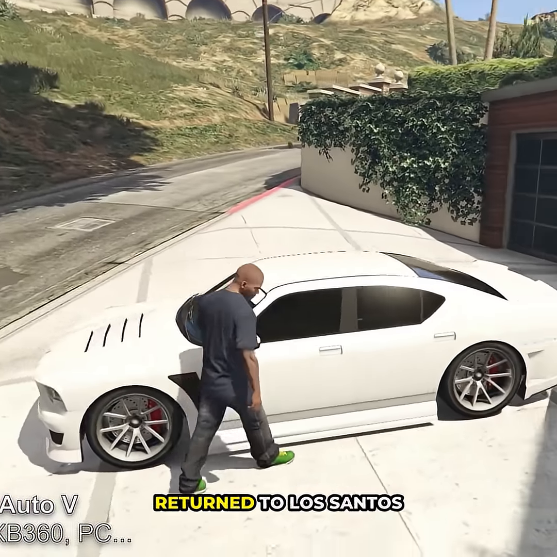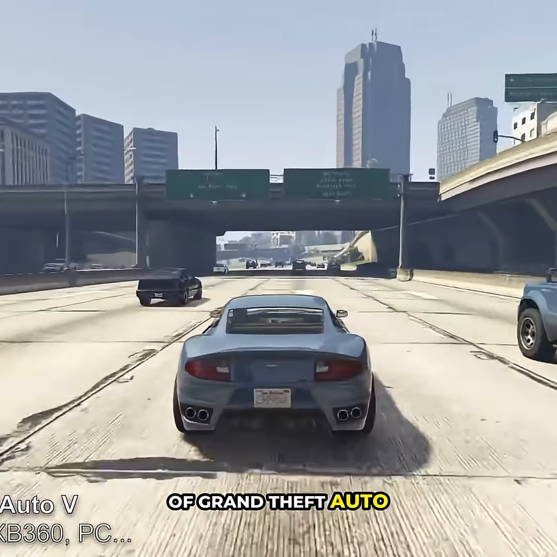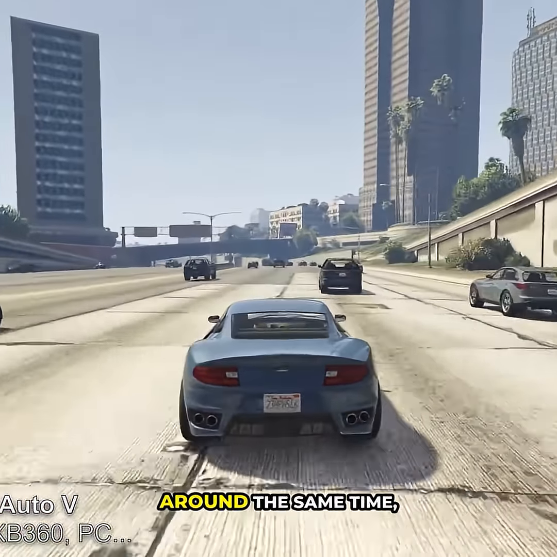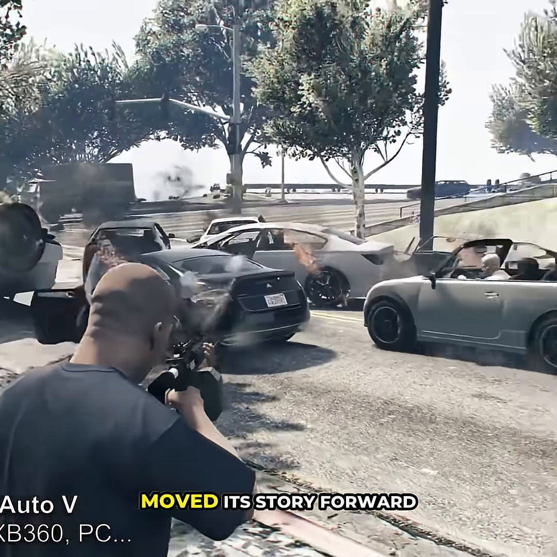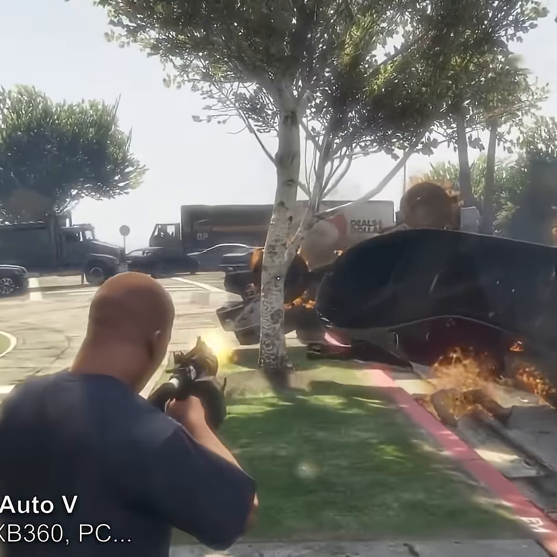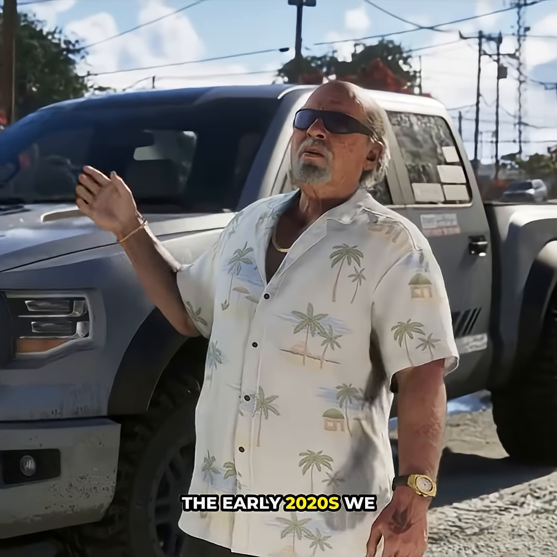Then, in 2013, we return to Los Santos for the main events of Grand Theft Auto 5. GTA Online originally began around the same time, although later updates gradually moved its story forward into the present day. And finally, set in Vice City around the early 2020s, we have GTA 6.